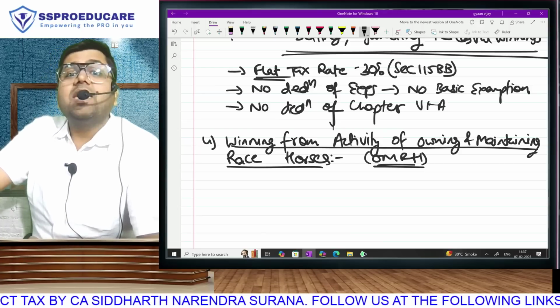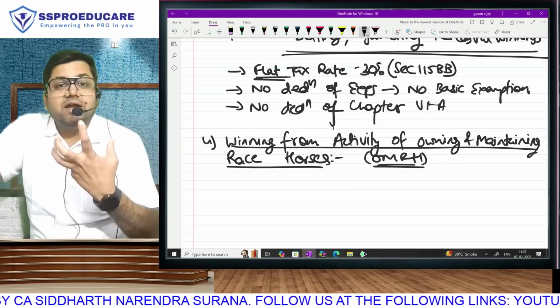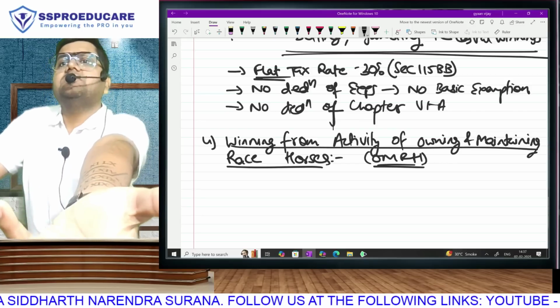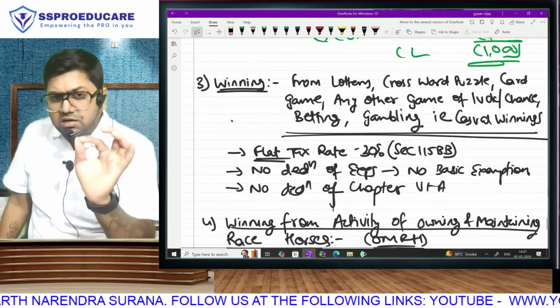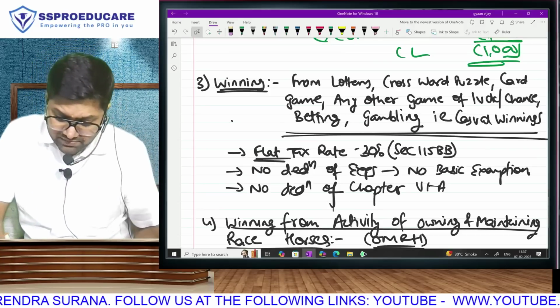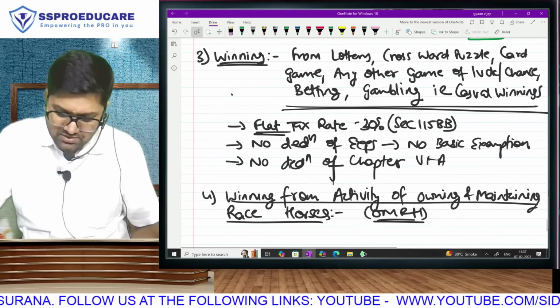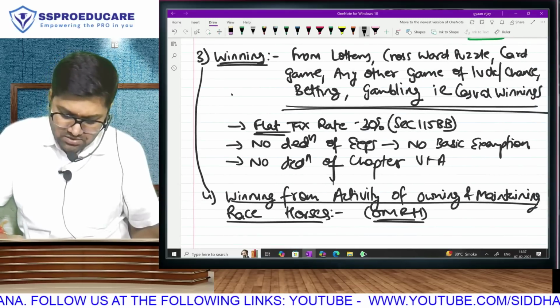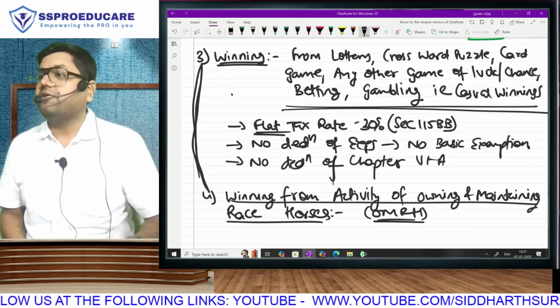While by looking at it, it sounds the same as casual winnings. For a moment we get an idea: sir, this is horse races, sir, casual winnings, sir, betting and gambling. So is it not covered here? Nice, sir. You've got to put effort into understanding the difference between these two activities. They look similar, they sound similar, but they are fully different.